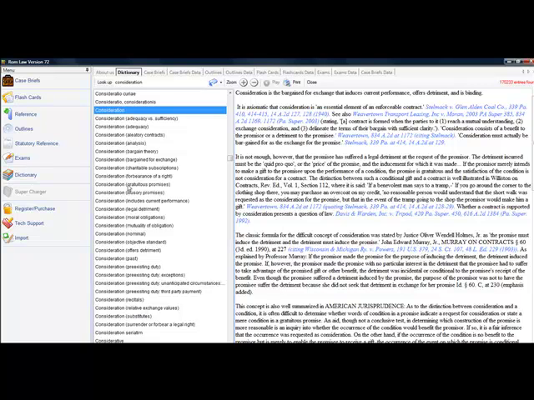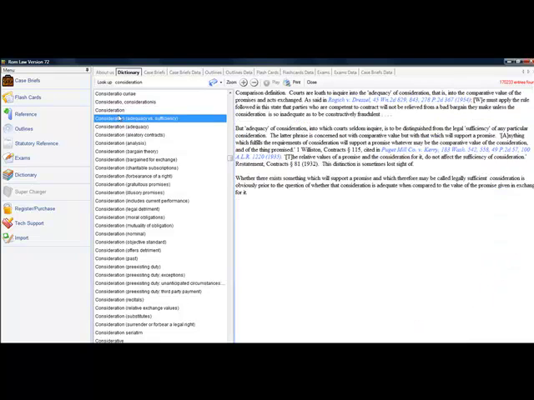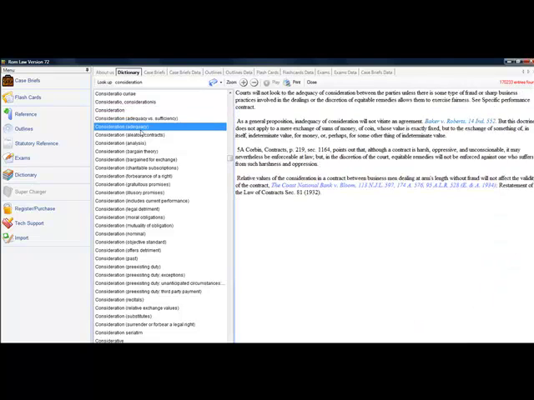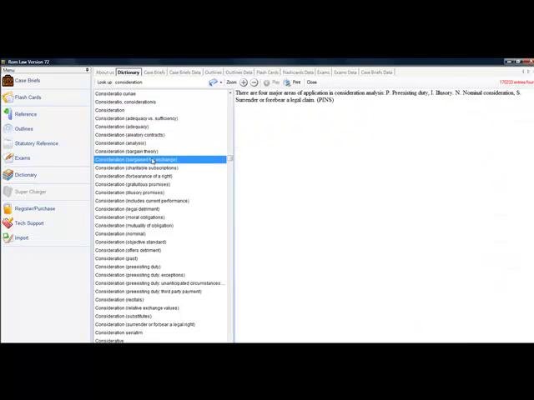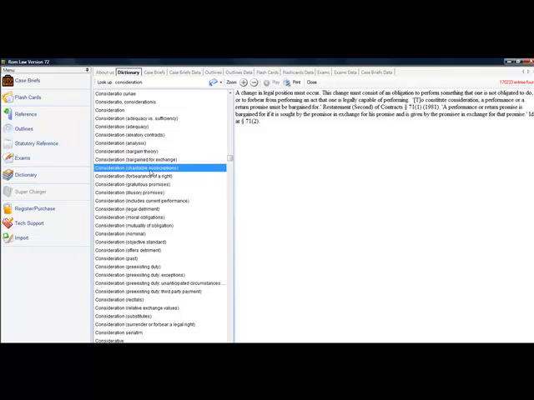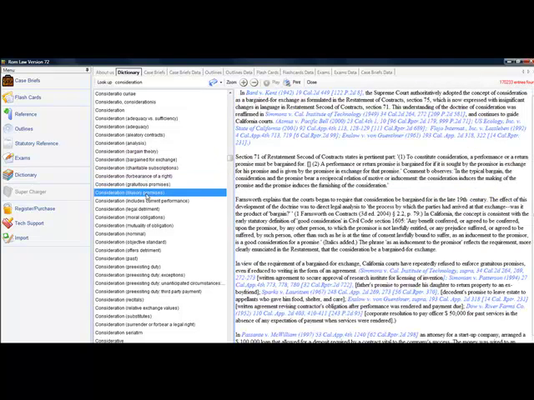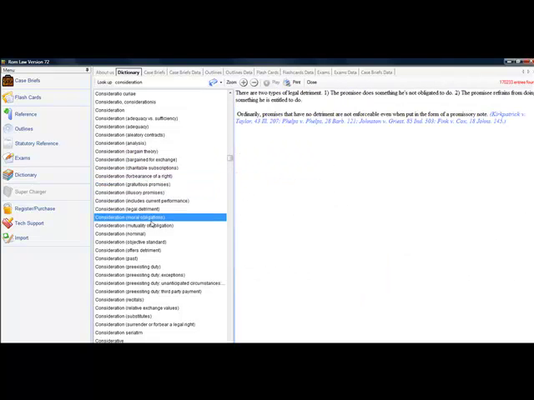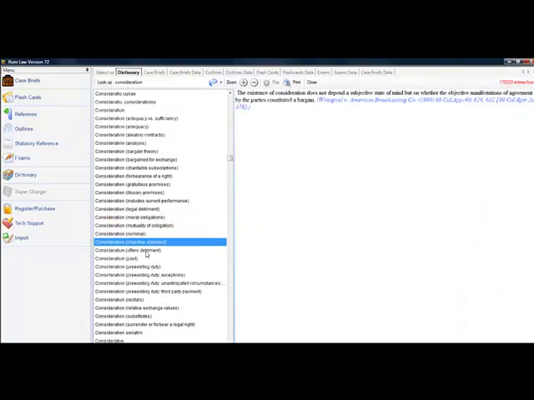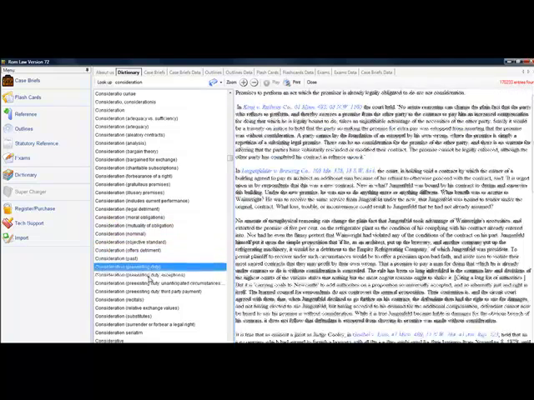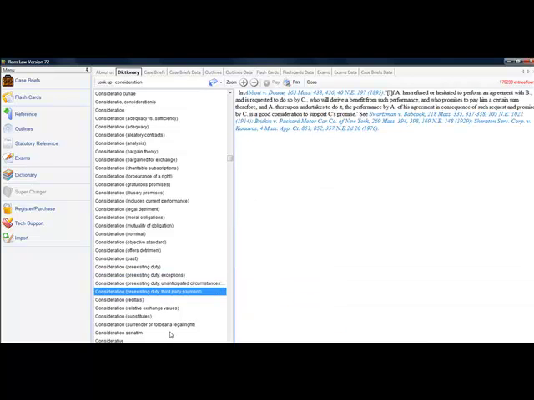So what we tell students to do, and we've proven this by actual results with their grades, okay, is when you go to your case book and then you figure out that the case is about consideration, the first thing you do is go into Dean's Law Dictionary and look through all the definitions and sub-definitions for consideration.